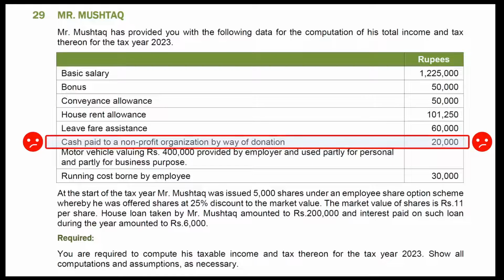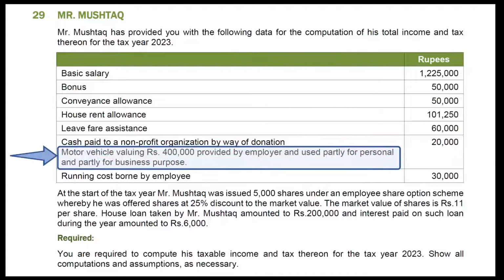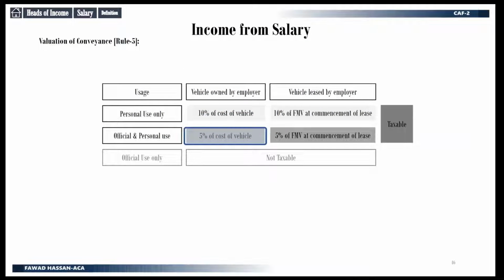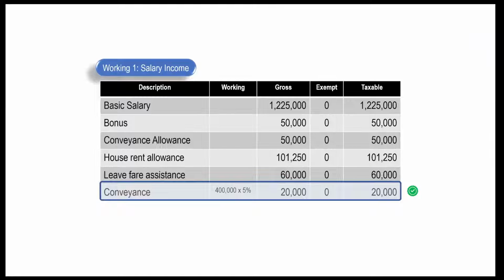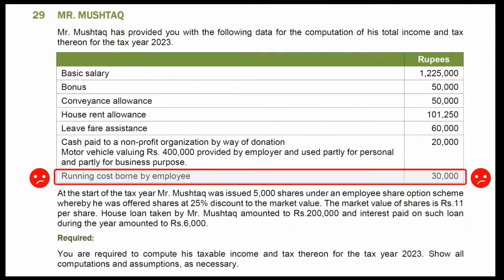Motor vehicle provided for personal and business use. And cost of car is Rs 400,000. Let's first see how to calculate value of this perquisite. Recall the relevant slide of notes. If you want to revise valuation of conveyance, a link of relevant video can be found in description of this video. 5% of cost of vehicle will be included as salary income. Mention it in your working. Value comes to Rs 20,000. Vehicle running cost borne by employee is a cash outflow. This will have no impact on our tax calculations.